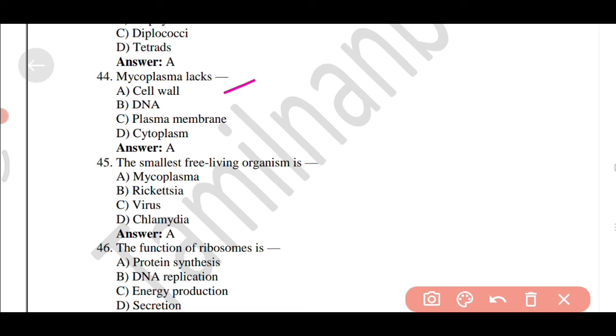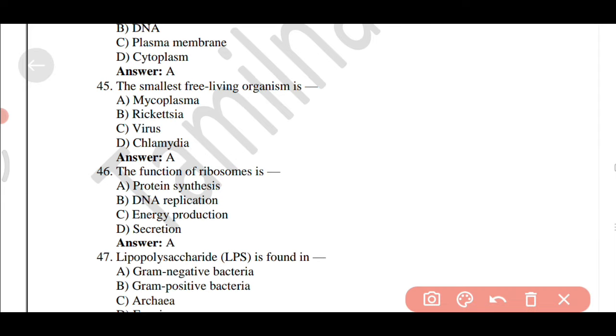Mycoplasma lacks option A, cell wall. The smallest free living organism is option A, Mycoplasma. The function of ribosomes is option A, protein synthesis.